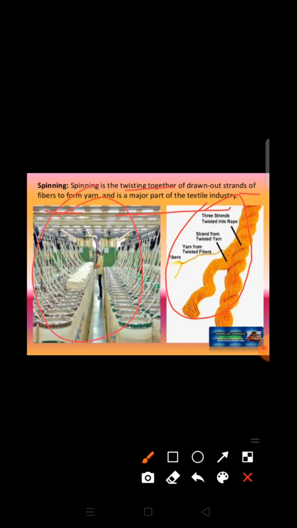Okay, so in this process basically what we do is we twist the fibers and turn them into yarn. After spinning, the next process is weaving.